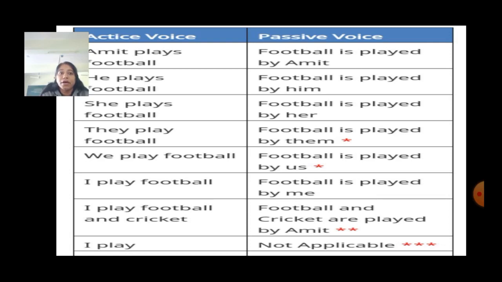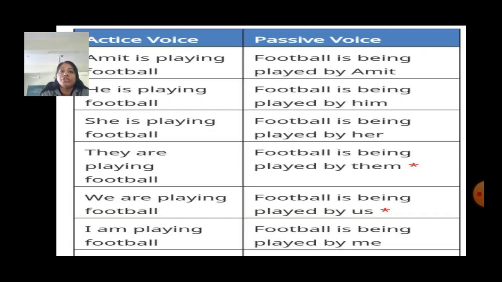She will become her. They play football. Football is played by them. They will become them. We play football. Football is played by us. I play football. Football is played by me. I play football and cricket. Football and cricket are played by me, that is Amit.